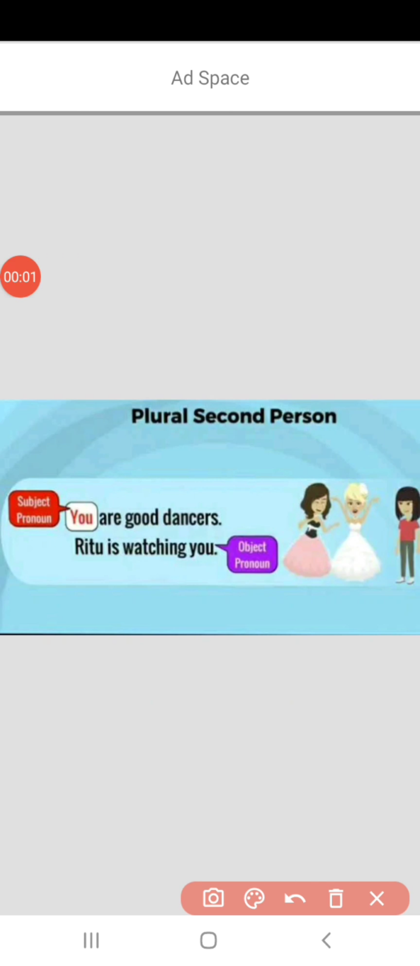Let's talk about the plural second person. You are good dancers. So here, you is the subject pronoun. Then the next sentence, Ritu is watching you. Here you is the object pronoun. Children, when you comes after the verb, it is an object pronoun.